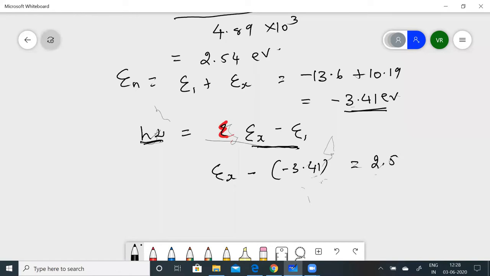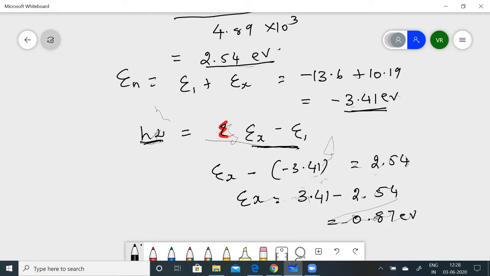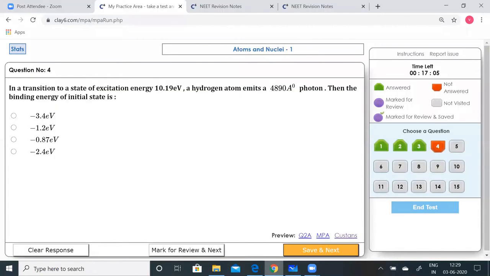That is what we found out, right? So that is equal to h nu, which we found out to be 2.54. Equate that, and from this we get Ex is equal to 3.41 minus 2.54, which is nothing but 0.87, minus 0.87 electron volts. Let's see which option is correct. Yeah, this option is correct. So save that, go to the next.